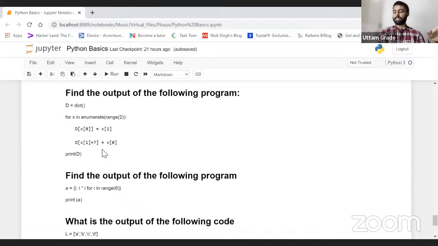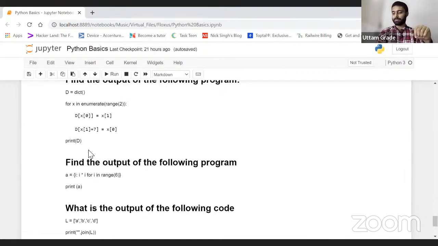Some people are saying error, some are saying this will generate a list, or a dictionary. So will it generate a dictionary or not? Yes, for sure, it will give an error.